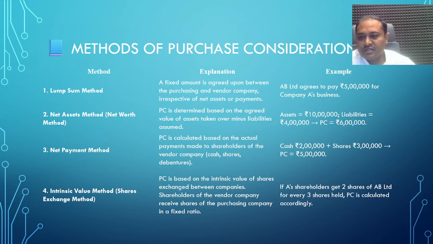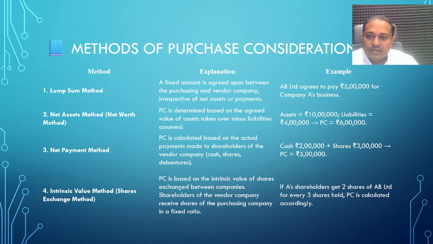Methods of purchase consideration. Normally in business there are four kinds of methods considered. The first is the lump sum method. In this method, a fixed amount is agreed upon between the purchasing and vendor company, irrespective of net assets or payments.